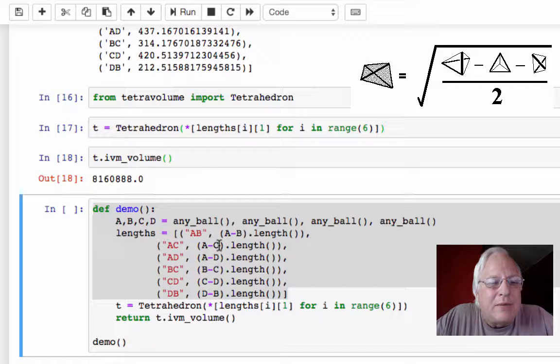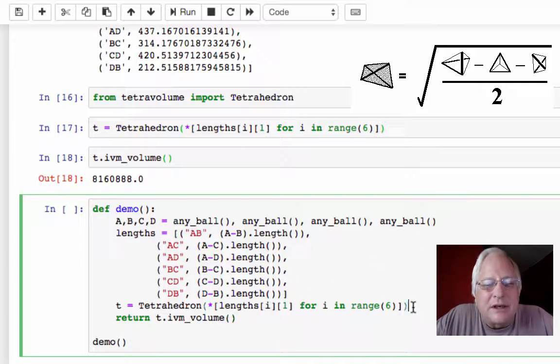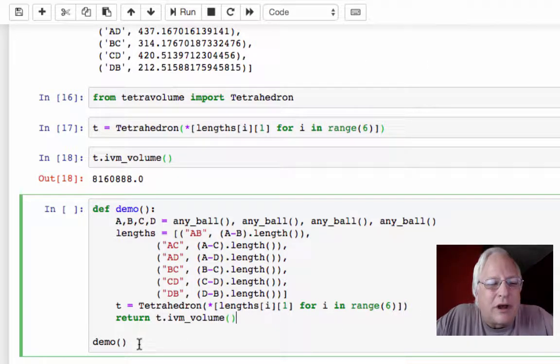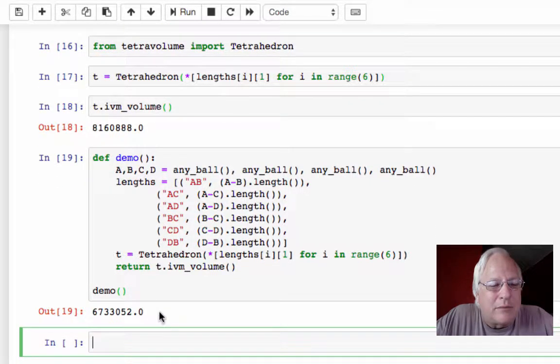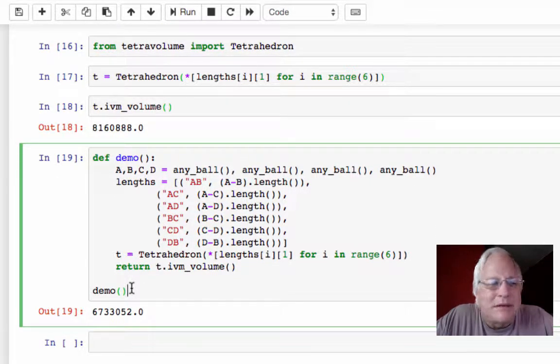And now in a demo, I just go back over what we just did and wrap it all up. In other words, pick 4 balls at random, compute the 6 lengths, feed that to your tetrahedron class, and return the volume. Do that all in one go. So we run demo, and we get back a whole number volume. Now sometimes, because of floating point, we're going to get like 0.99999 or something like that.